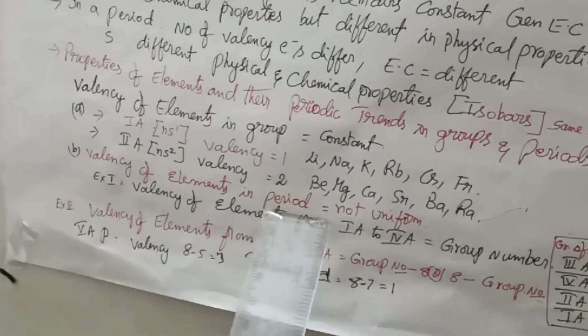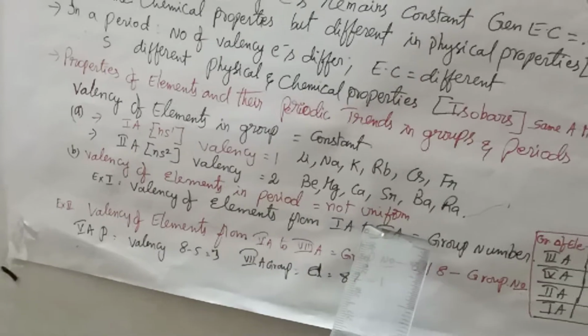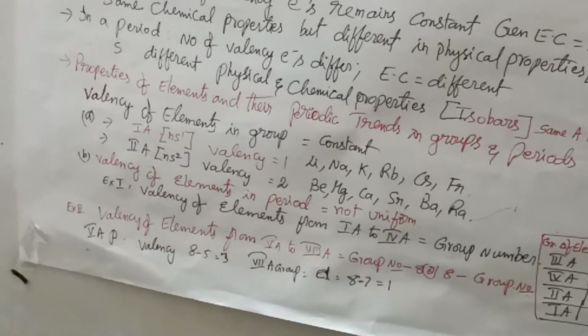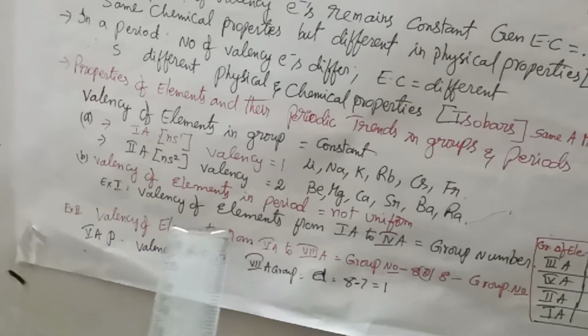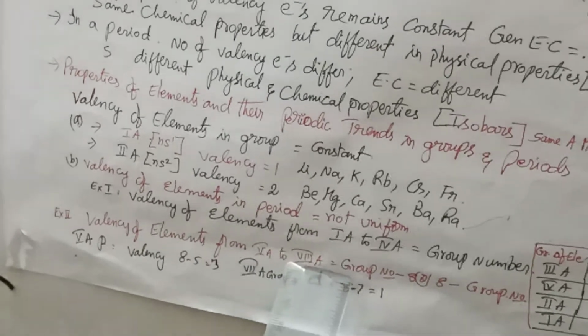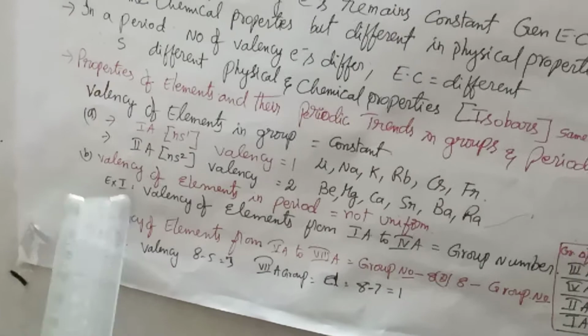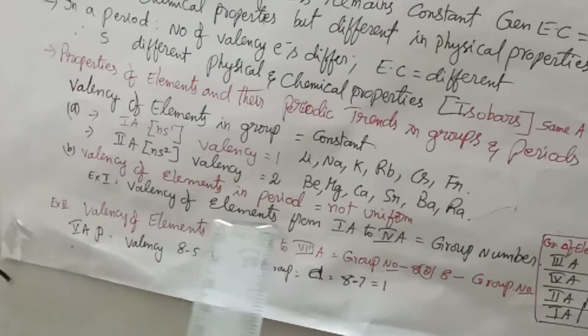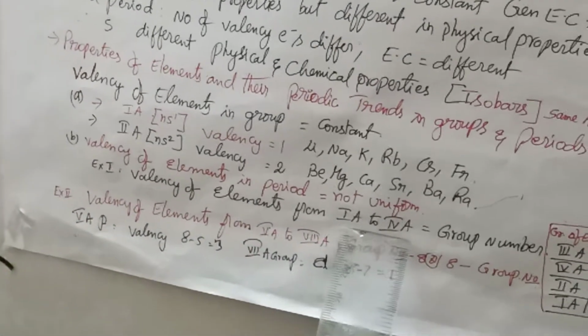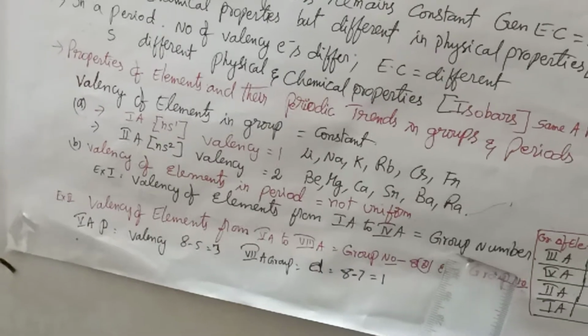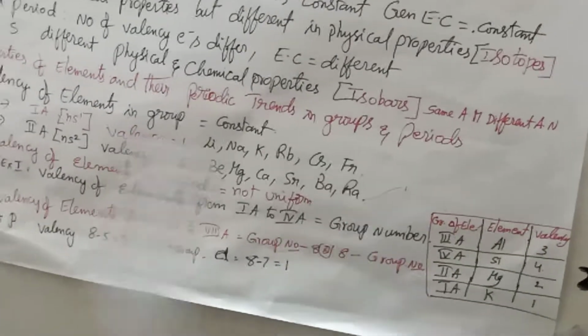Valency of elements in a period is not uniform. Valency is the combining capacity of one element with another element. For example, the valency of elements from first A to fourth A group is equivalent to the group number. Let us take a tabular form.